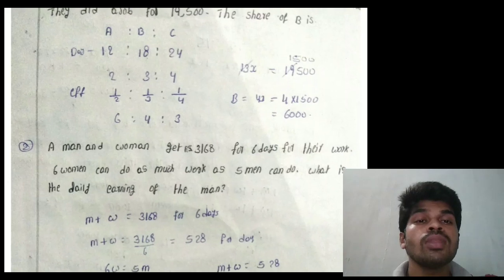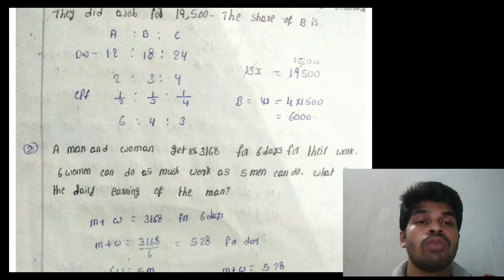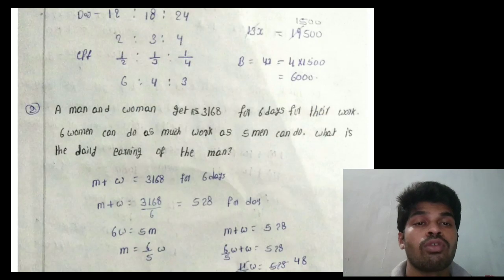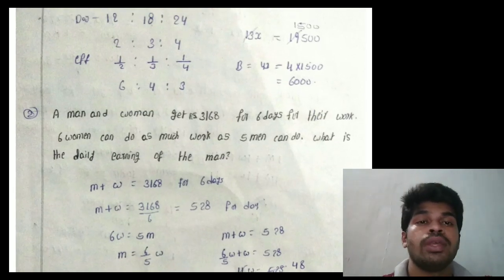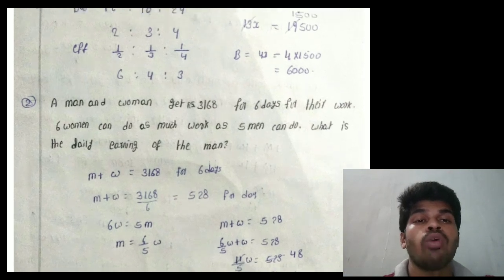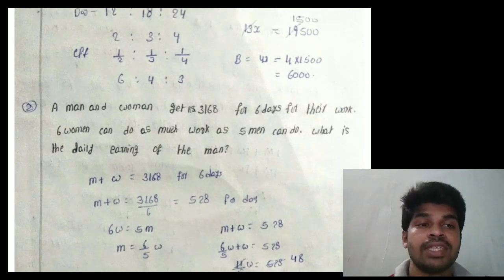Listen. A completes the work in 12 days, B in 18 days, and C in 24 days. A is to B is to C, the day ratio, is 12 is to 18 is to 24. Cancelling by 6, the ratio is 2 is to 3 is to 4. I want the efficiency ratio because the amount is distributed based on the efficiency ratio.